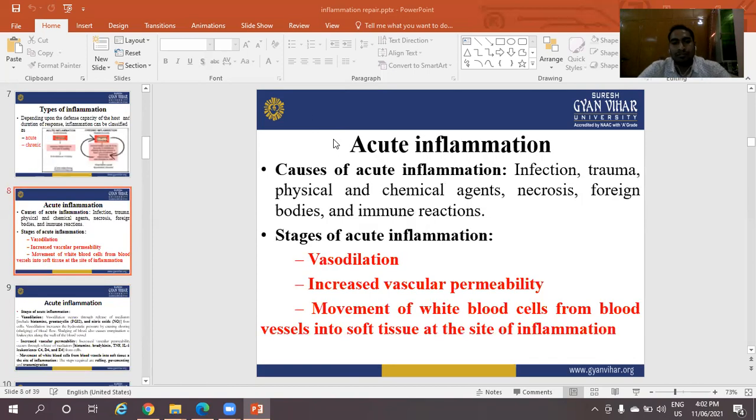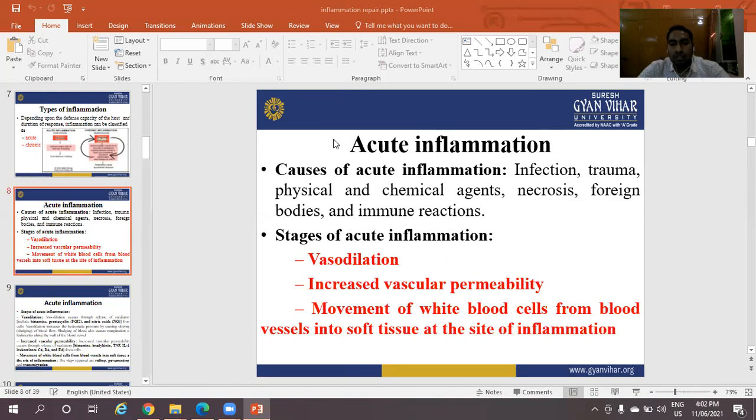Acute inflammation. Causes of acute inflammations include infections, trauma, physical and chemical agents, necrosis, foreign bodies, and immune reactions. Stages of acute inflammations.